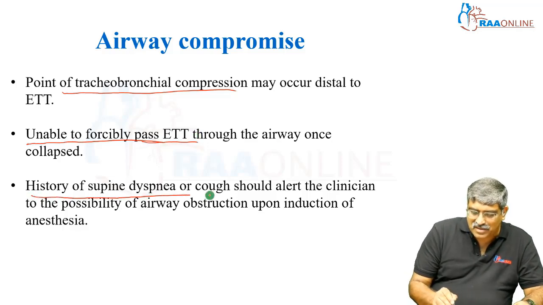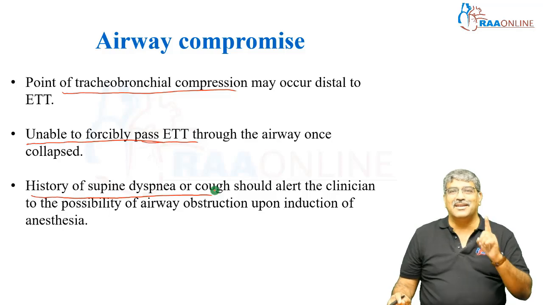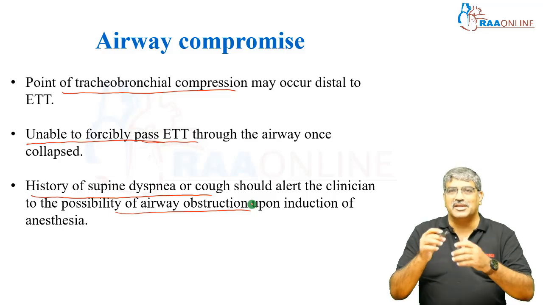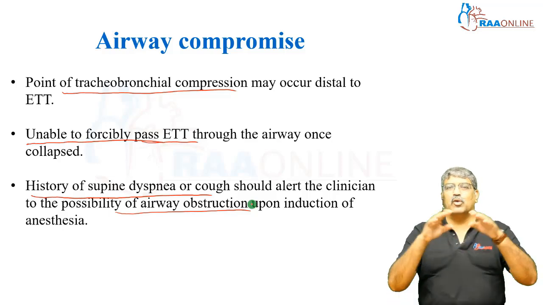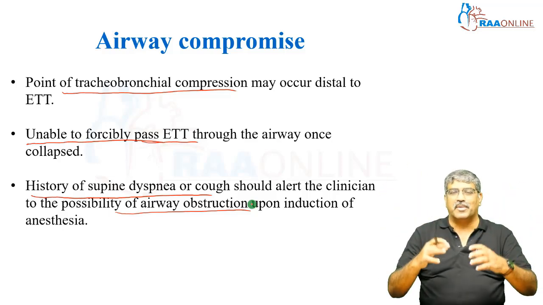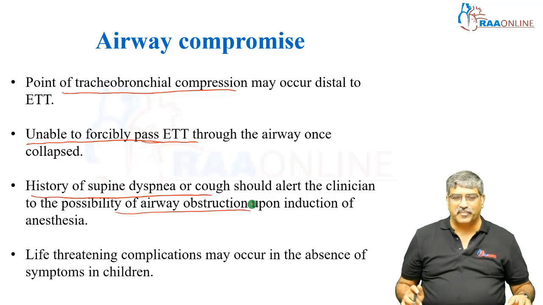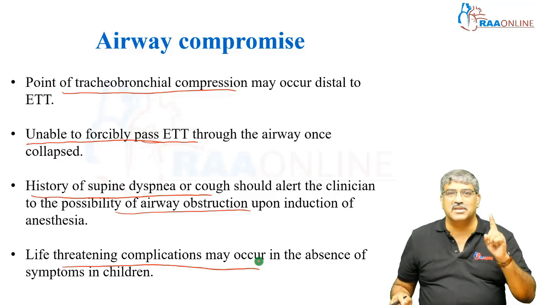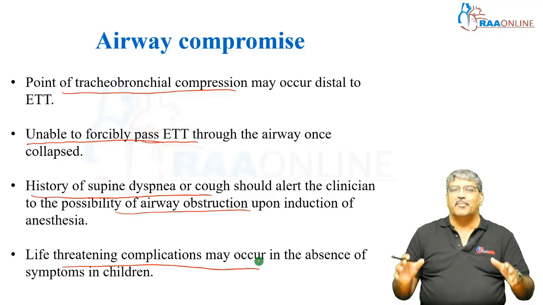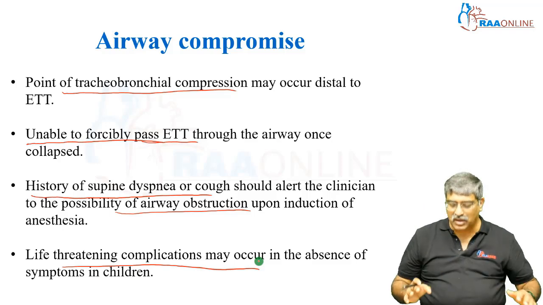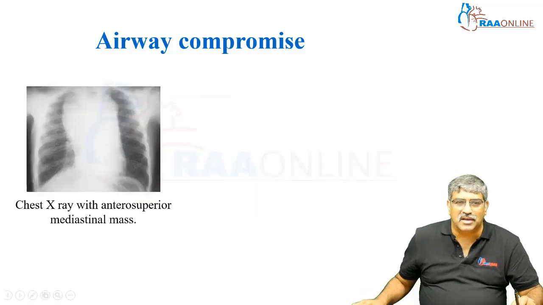History of supine dyspnea or cough should alert the physician to the possibility of airway obstruction on induction of anesthesia. The patient will be absolutely normal while sitting, but when going supine, immediately becomes dyspneic or starts coughing. That means your airway is getting compromised and the patient is becoming symptomatic. Life-threatening complication may occur in the absence of symptoms in children. The children may not have any symptom, but once you anesthetize, they might have life-threatening complications like total collapse of the airway.